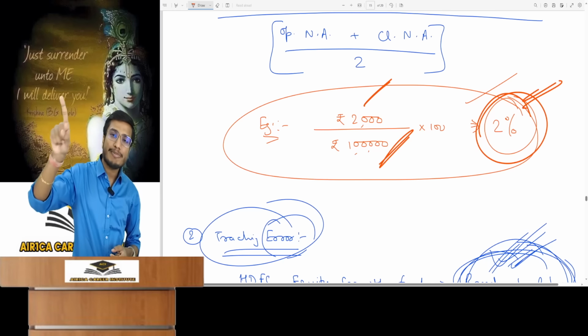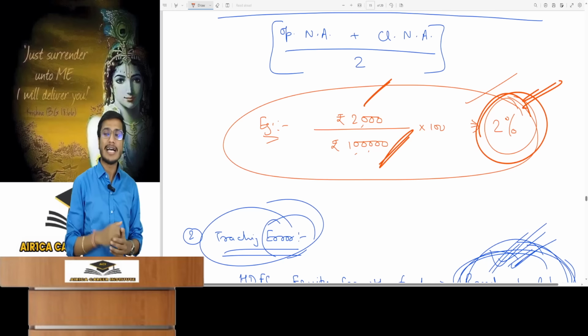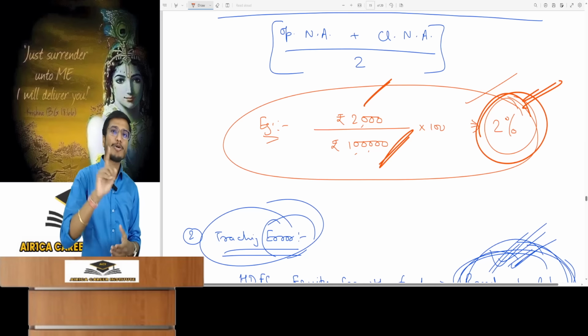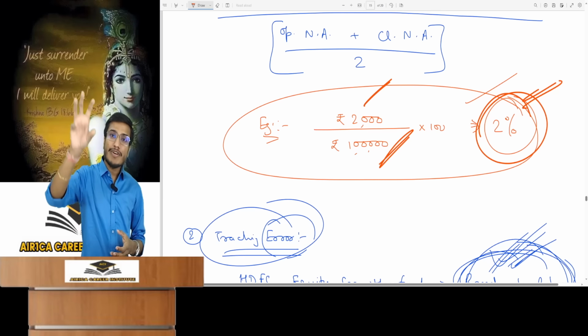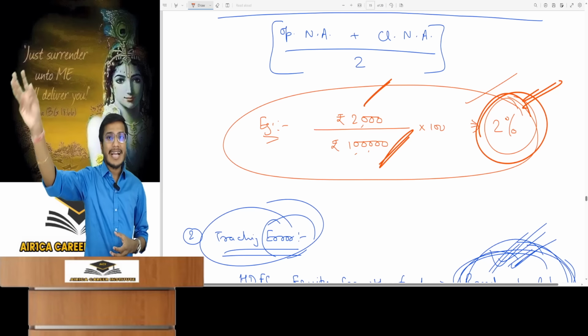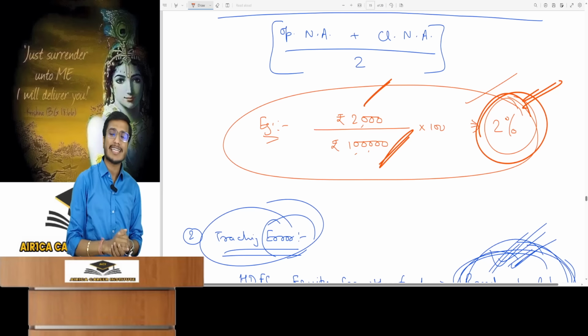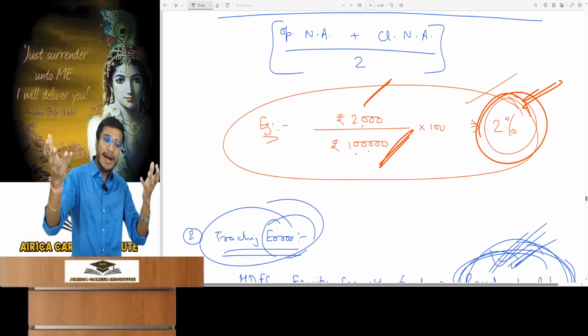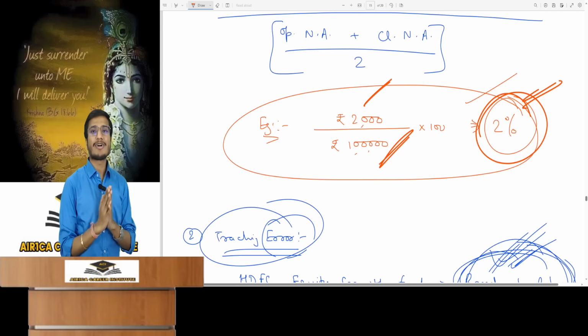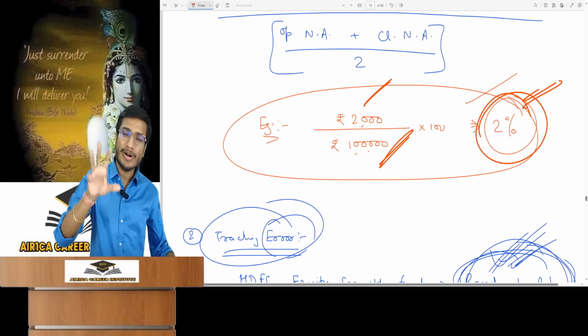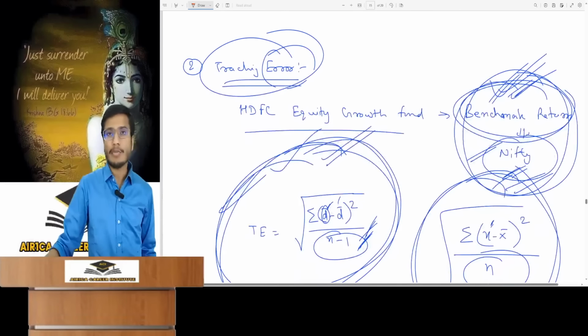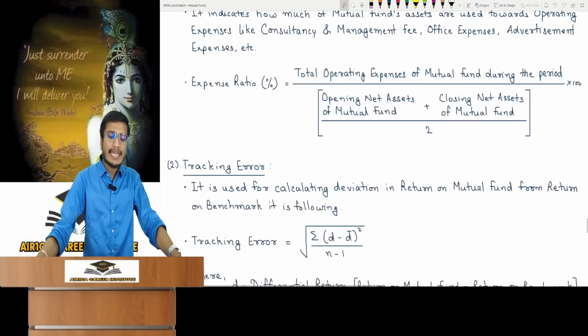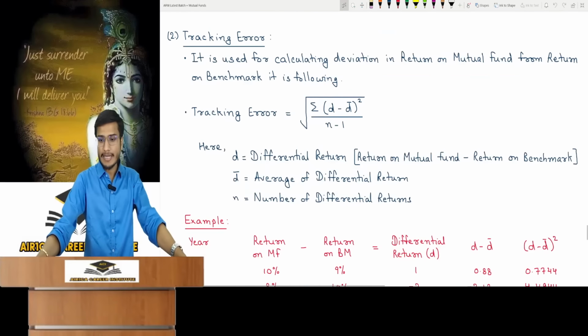This means that the mutual fund with a lower expense ratio will be better. In practical life, mutual funds disclose their expense ratio. You can decide it accordingly. This means if I give money to a mutual fund now, from the returns it will earn by investing in the market, the initial 2% of the return will go towards expenses. I will have a right to the return that comes after that. So you must make your decision, and this is how the expense ratio will effectively help you in making that choice. In decision making, the next evaluation method is tracking error.